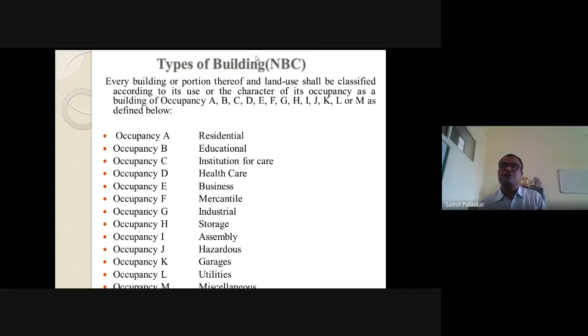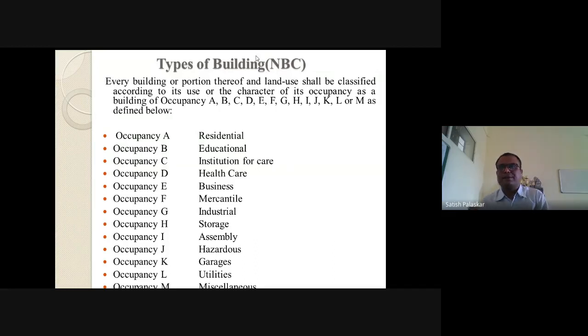So students, these are the classifications of different buildings as per the National Building Code. Regarding this National Building Code, I will share one PDF on your Google Classroom. There you will get the details of all these structures and how they are classified.